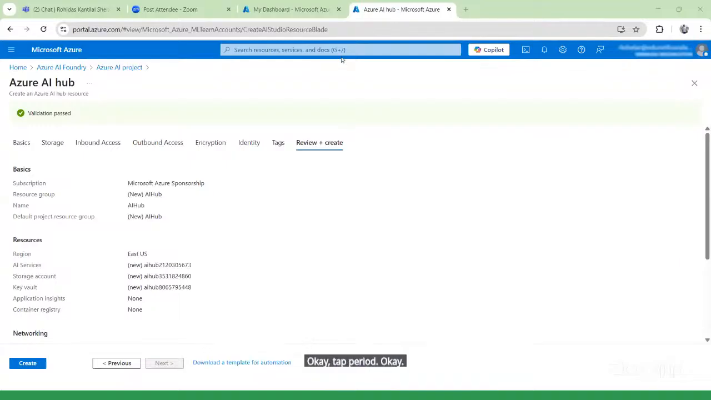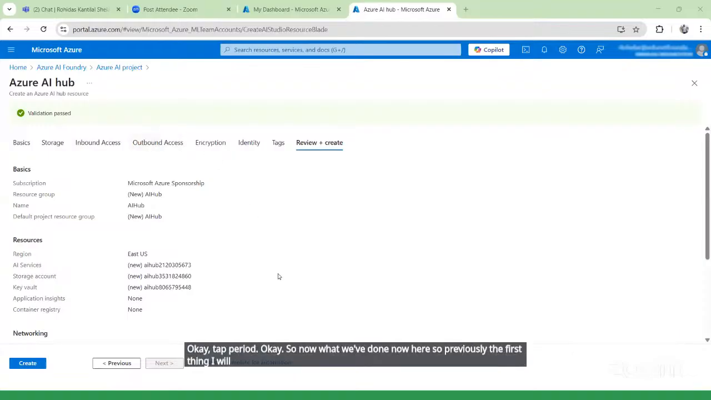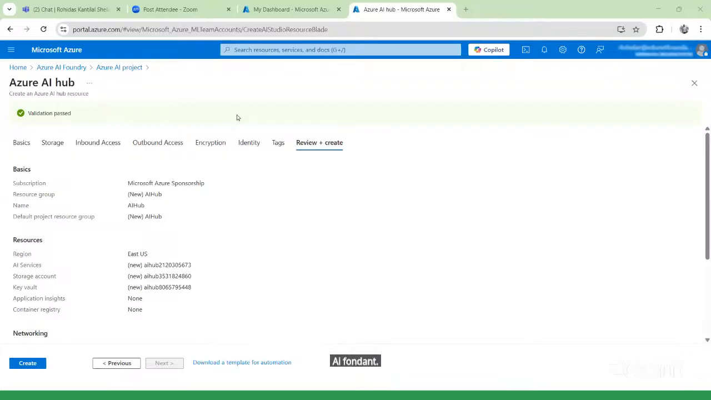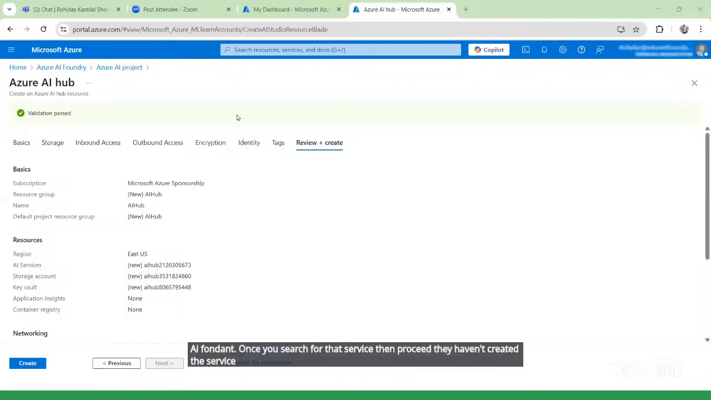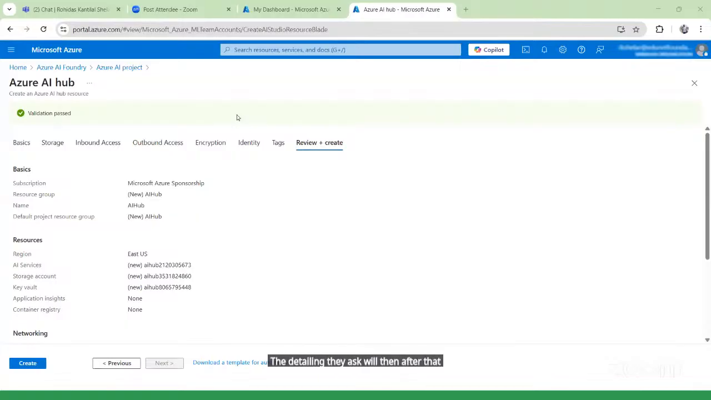So now, I will explain again from the first. Firstly, we went into the search box and searched for the service, which is nothing but Azure AI Foundry. Once we searched for that service, we saw there was no service created. So we wanted to create the service. For this, we click on create. After that, we click on projects. Then whatever details they ask, we fill in.